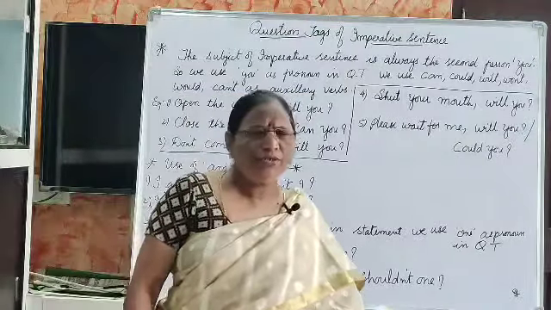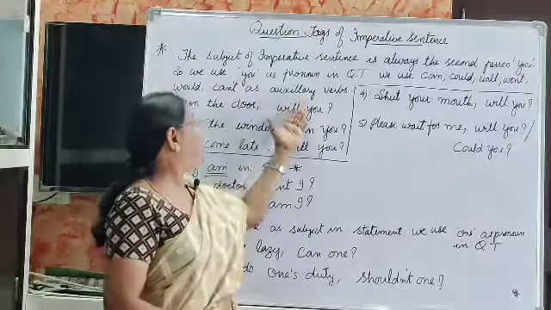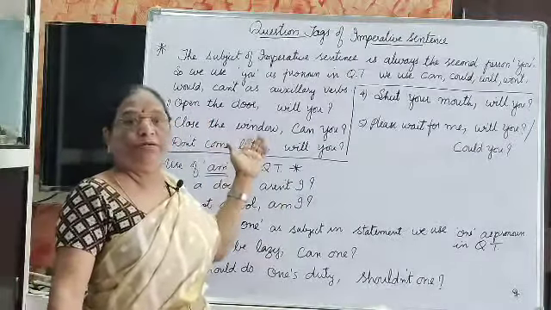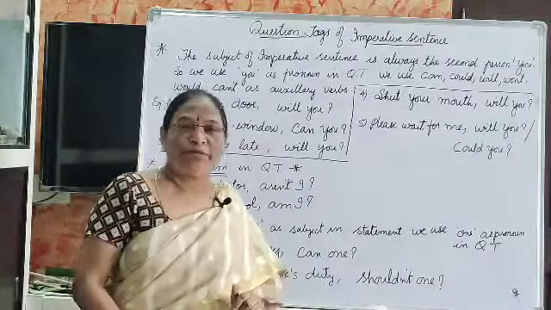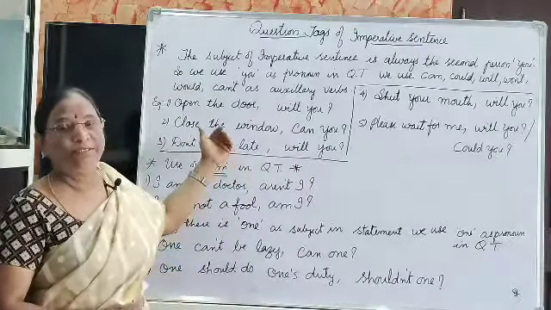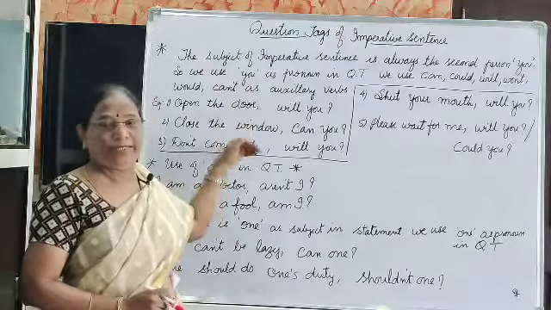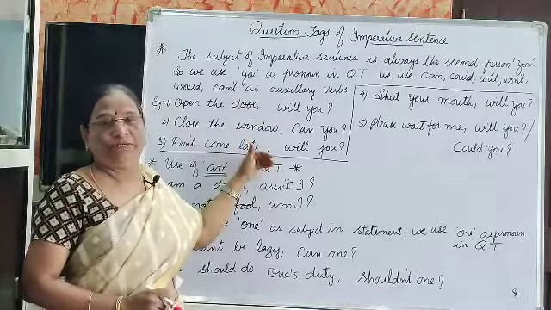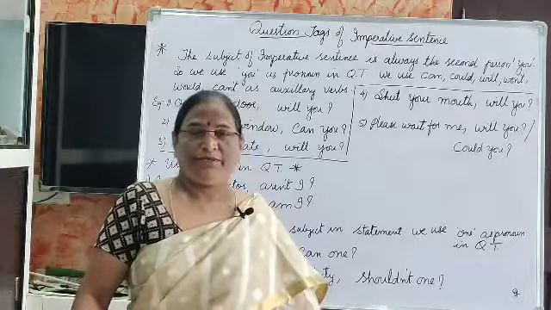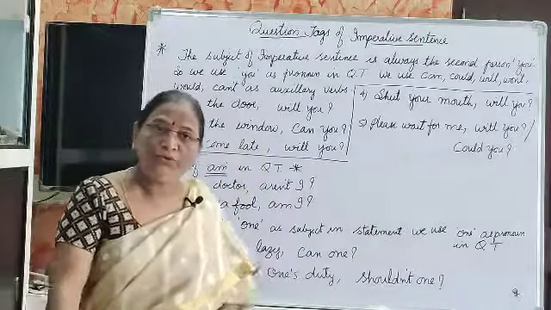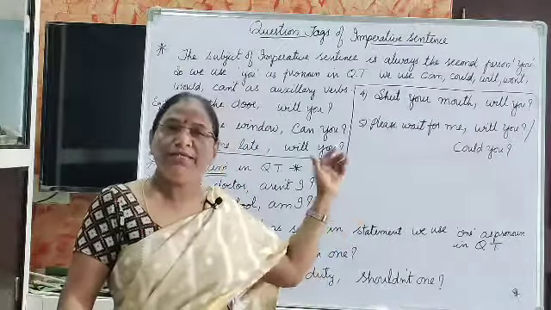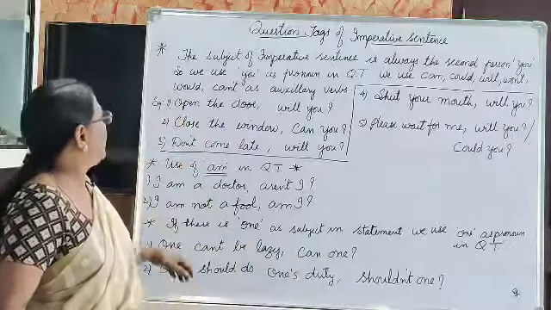Actually, in a question tag we form the tag with the help of the auxiliary verb present in the statement, depending on whether the statement is in present tense or past tense. But here, in an imperative sentence, you have a choice. You can write will you, won't you, can you, can't you. Now let us see the examples.